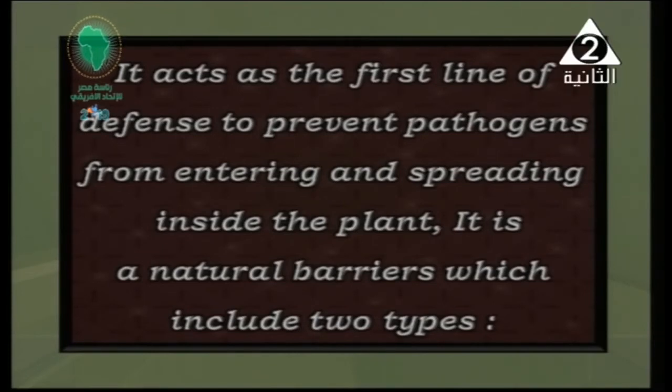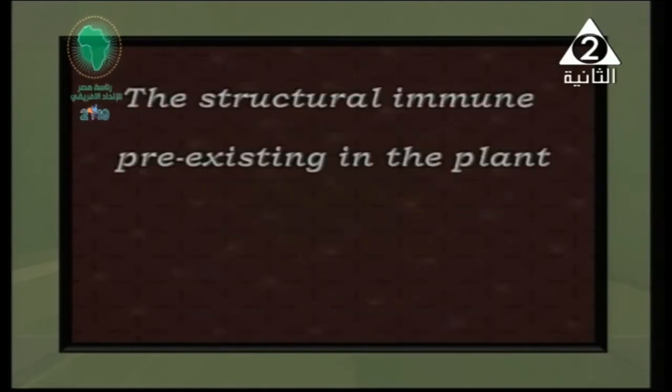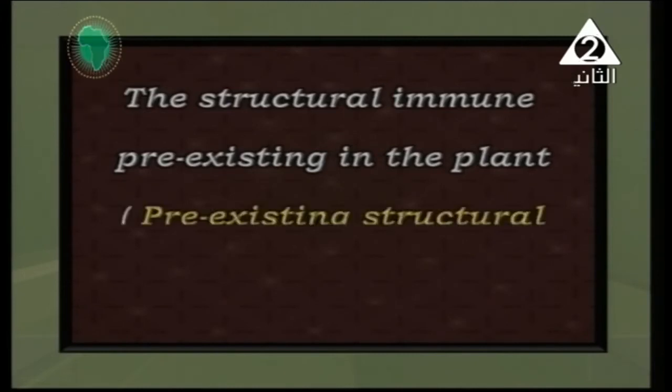And it is also a natural barrier. Natural barriers, with no human intervention. I mean the human doesn't need to force the plant to do it. And it includes two main types. The structural immune or pre-existing in the plant, it's already existing in the structure of the plant, or we call it what?